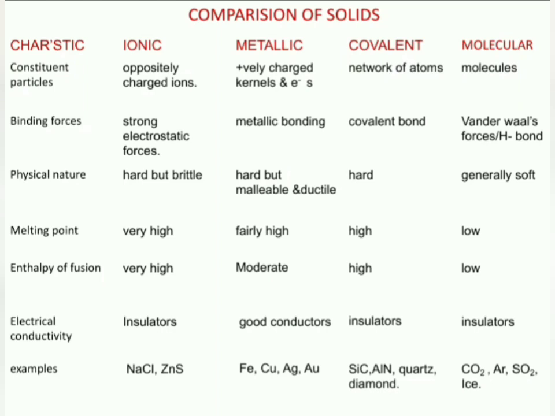Coming to the melting point, ionic solids have very high melting point, whereas metallic solids have a fairly high melting point. Covalent solids have high melting point, whereas molecular solids have low melting point.